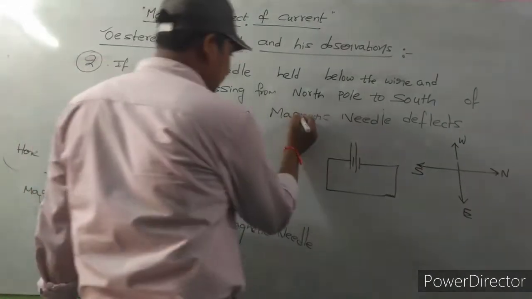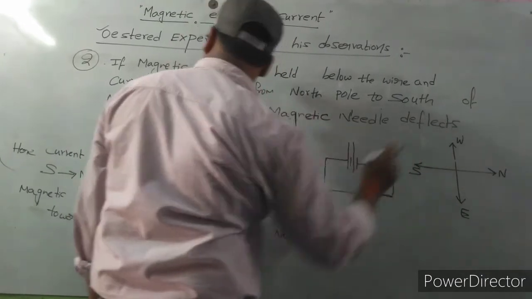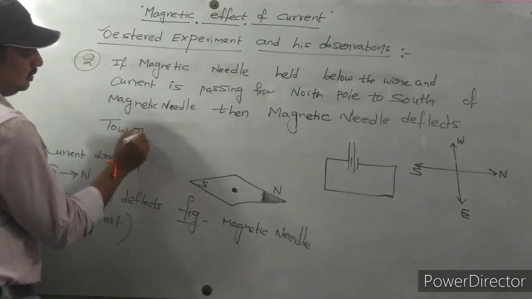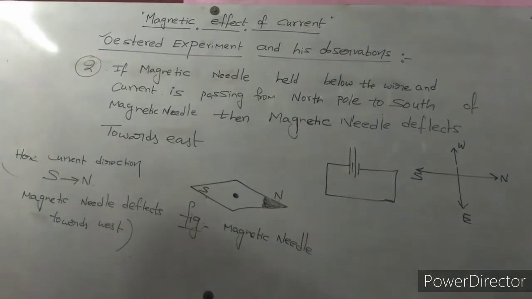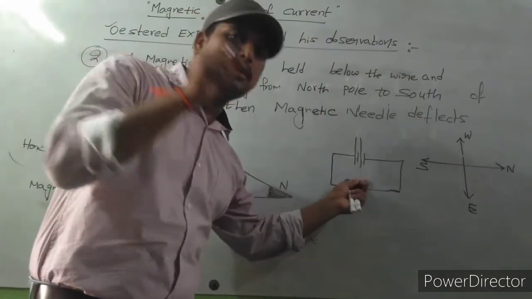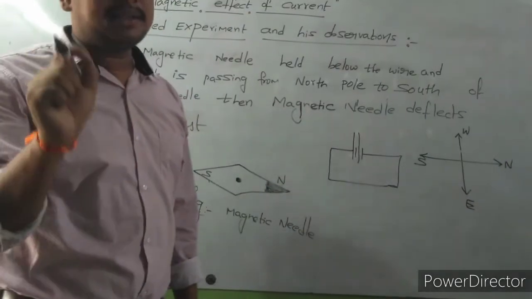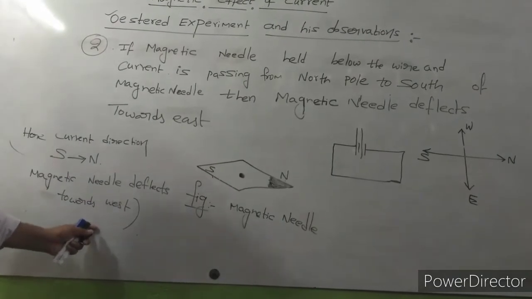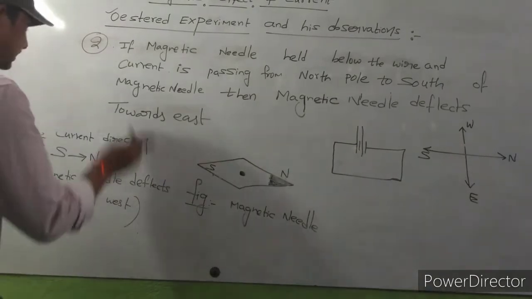Then the magnetic needle deflects towards east. So the first observation, you already know. What is the first observation? A magnetic needle is placed on the electric wire, and current is passing from south to north. The magnetic needle deflects towards west. That is the first statement, the first observation of Oersted, the first step done by Oersted.